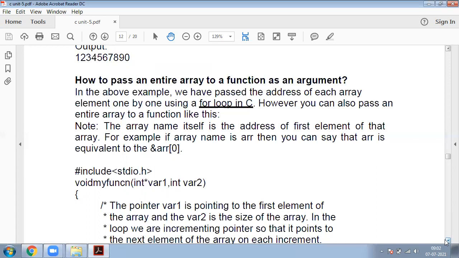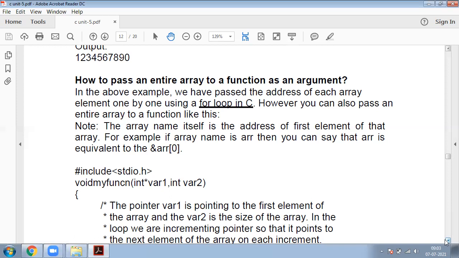Formal parameters are located at the function body, and actual parameters are located at the main function calling. The main function consists of the function call, which consists of actual parameters. These actual parameters are copied to the formal parameters located at the function body. This is nothing but call by value.